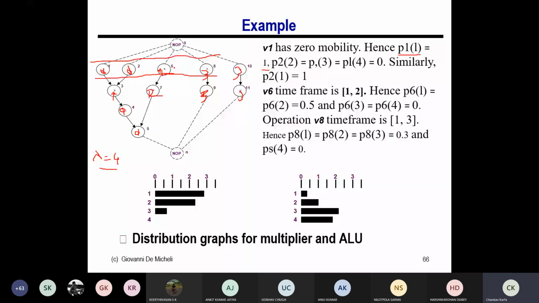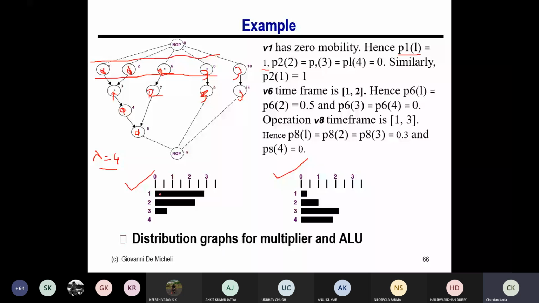The first thing we try to understand is that for each type of operation, like this is for multiplier, and this is for ALU, for each timestamp we try to calculate the probability distribution. The terminology is called operation type distribution.